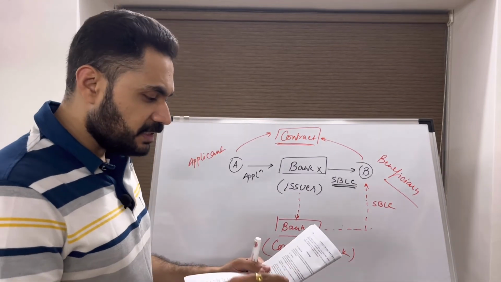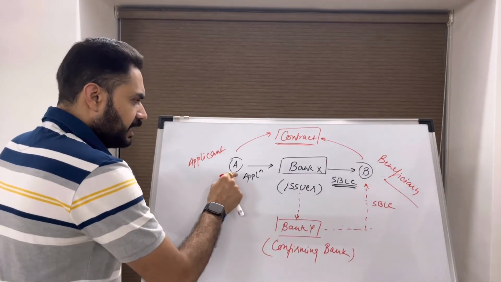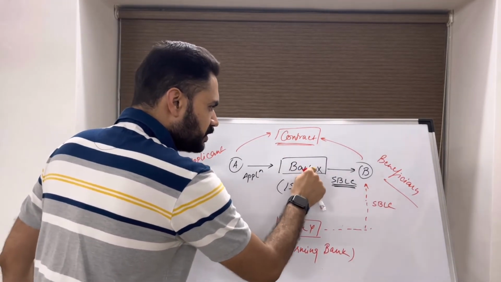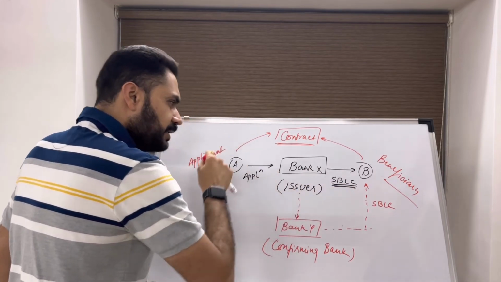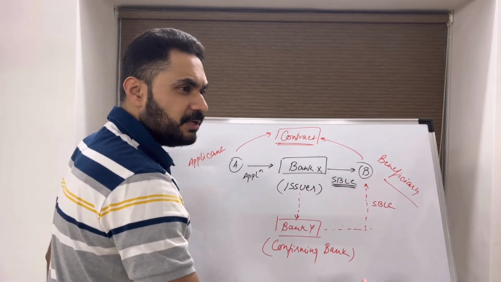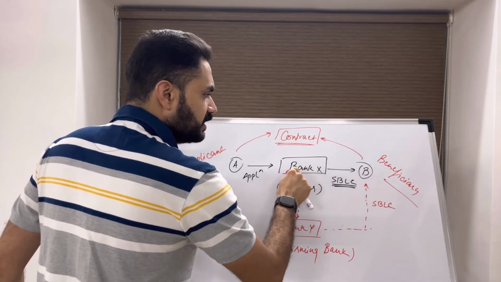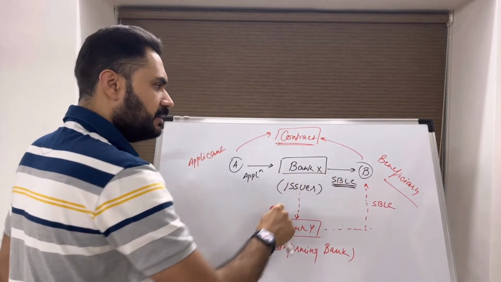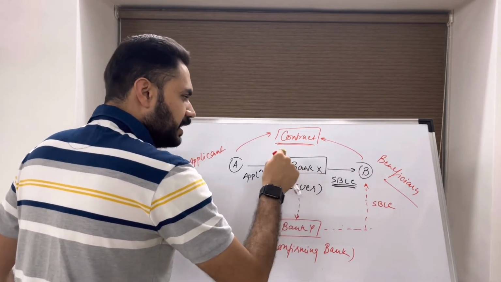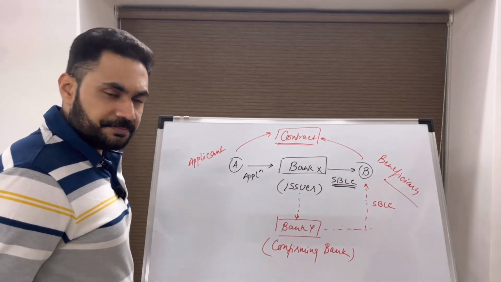So in those cases they will act as applicant as well as the issuer of the undertaking. So in these rules, applicant means either an entity who is giving the request to issue SBLC, or an entity who is issuing the SBLC on its own behalf. For example, if the bank issues the SBLC on its own behalf, then the bank will act as an applicant and the issuer.